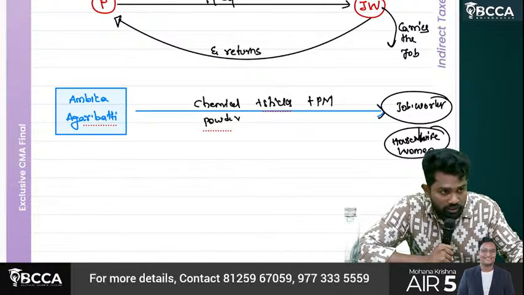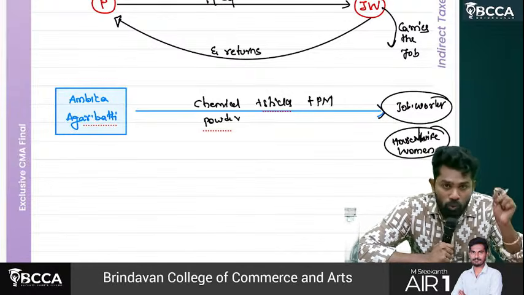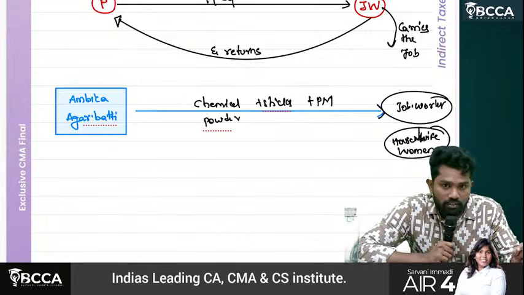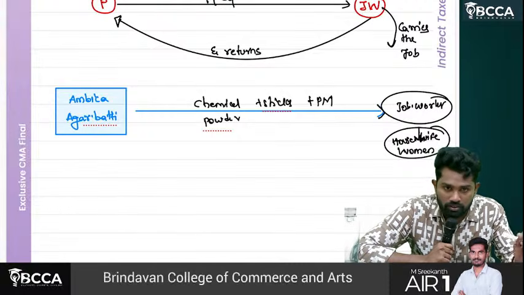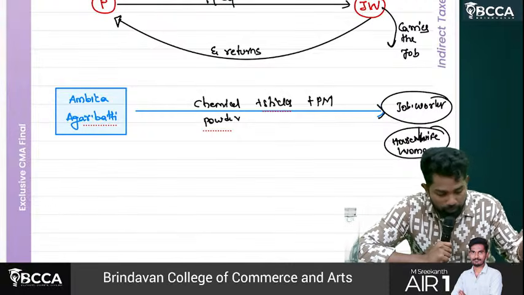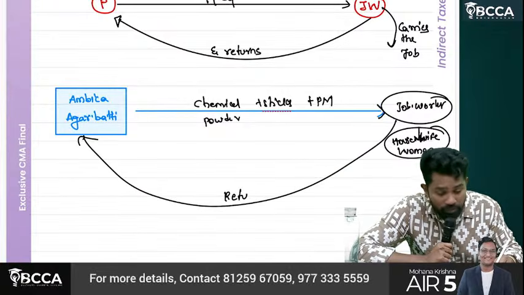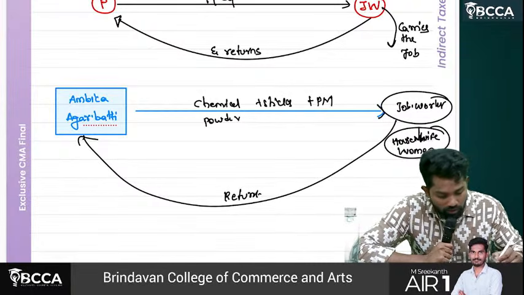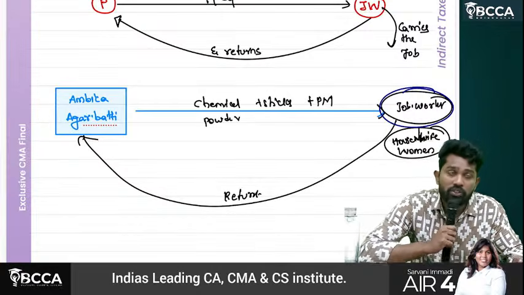They'll take all this and in a week or in 10 days, they'll roll that powder onto those sticks manually, and then for every box, some 25 or 50 depending on the requirements, they'll pack them, and again the job worker returns them to the principal or brand owner. Now this activity of the women, whatever activity they are doing, is called as what?